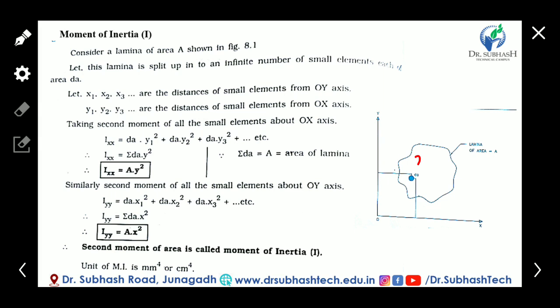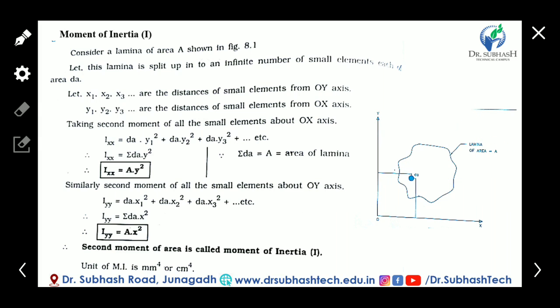Now another element is considered, having distance x2 and the same area dA, so dA x2 square. Another element dA has distance x3, so dA into x3 square, plus similarly this way, plus dA xn square.